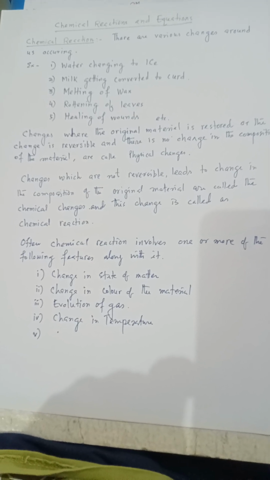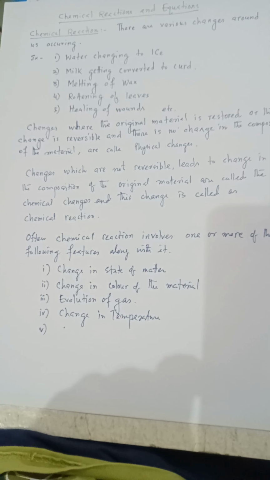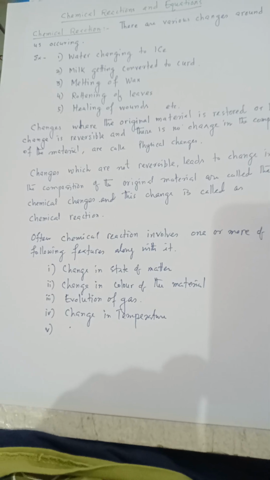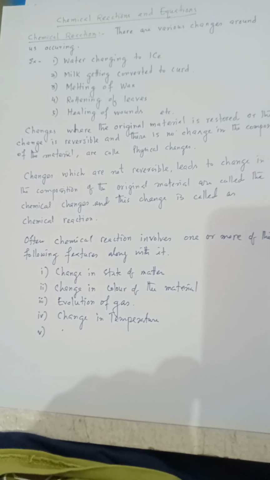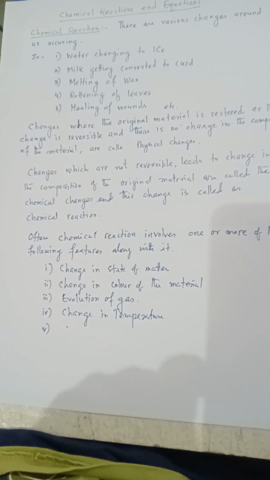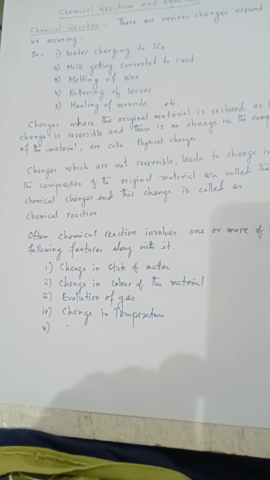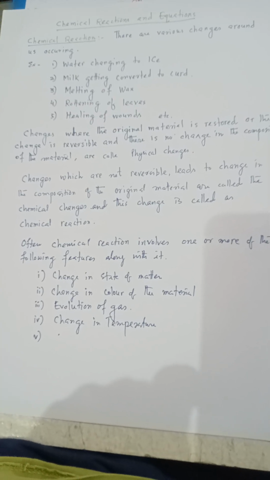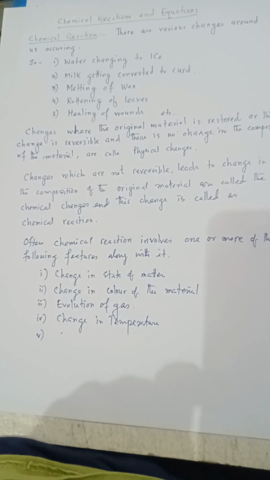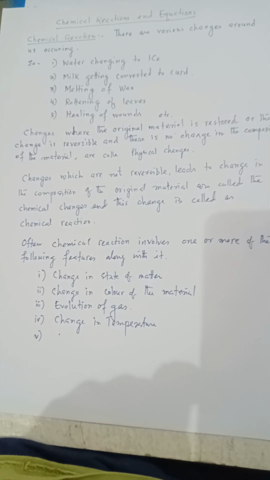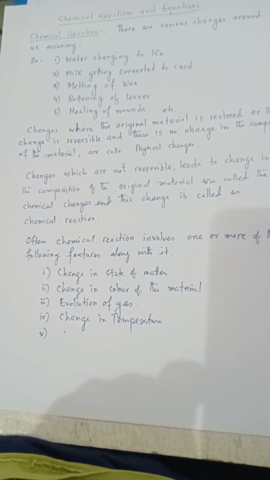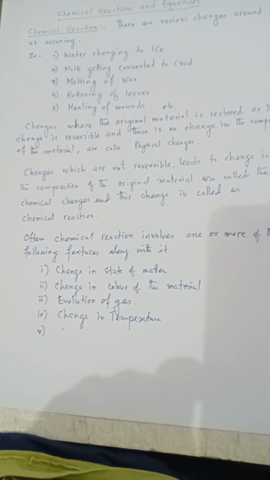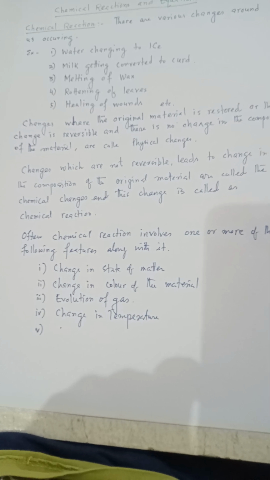If we think about composition of the material, we have to again classify them into elements, compounds and mixtures. As we all know, elements are made up of one kind of atoms. Compounds are made up of different elements, but their atoms are combined in certain ratio. And mixture, there is absolutely no ratio between the materials, either these are elements or compounds, but there is